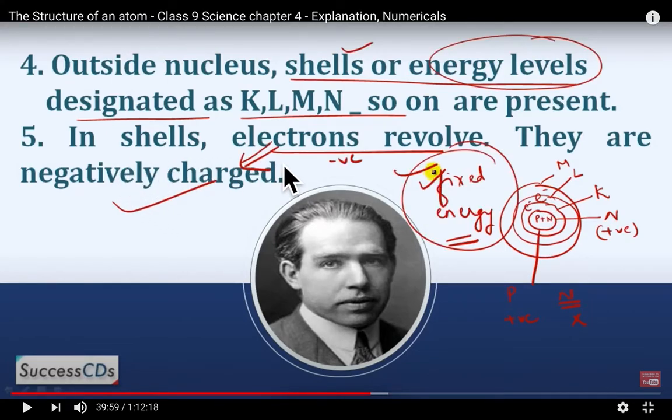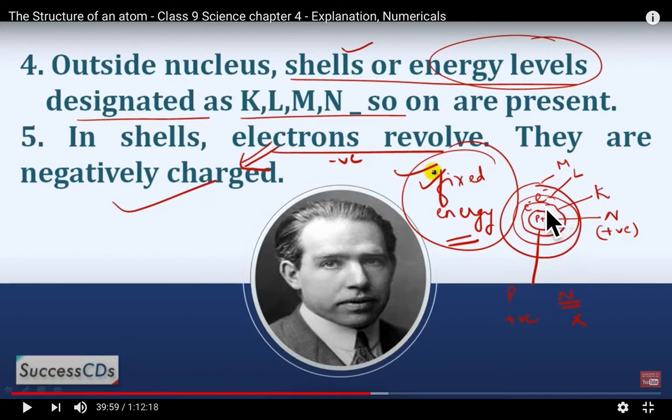He covered the drawback of Rutherford like this: these energy levels have fixed energy. An electron revolving in an energy shell cannot lose energy or gain energy unless it is provided from outside.